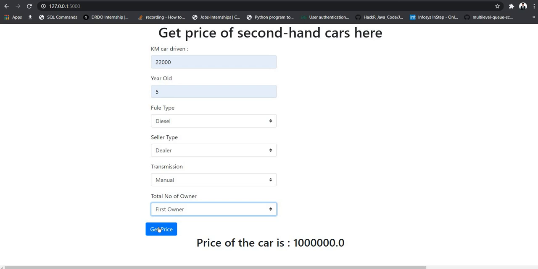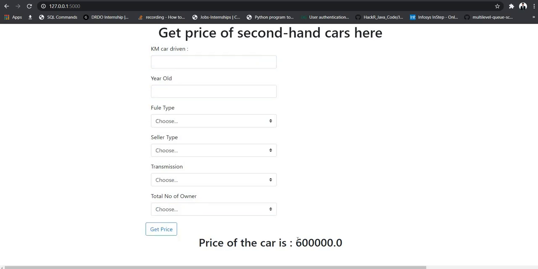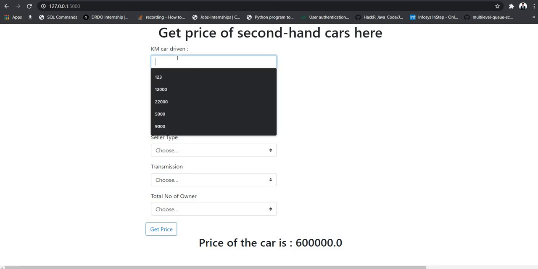Let us verify. Here you can see that the price of the car is only 6 lakh, as the kilometer driven by the car before purchase was 22,000. So this was the demo.